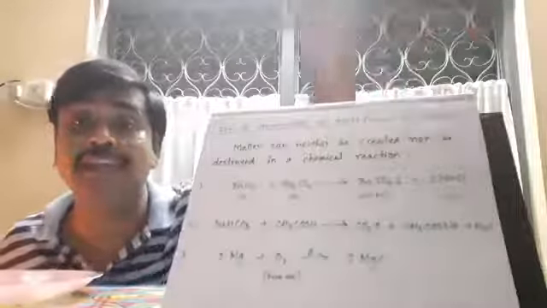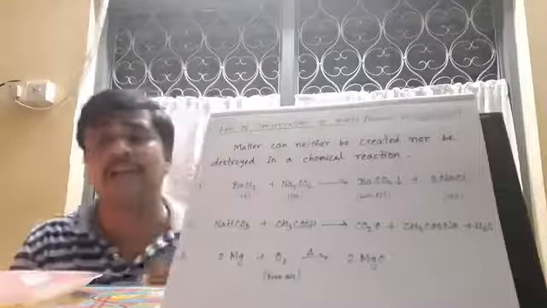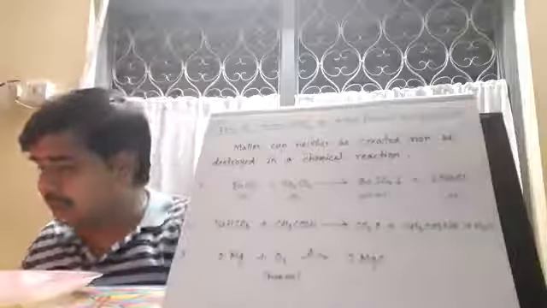When they react, they produce carbon dioxide, CH3COONa, that is sodium acetate, and water. So according to the law of conservation of matter, the mass before reaction of sodium hydrogen carbonate and acetic acid should be the same after reaction, and it is like this.